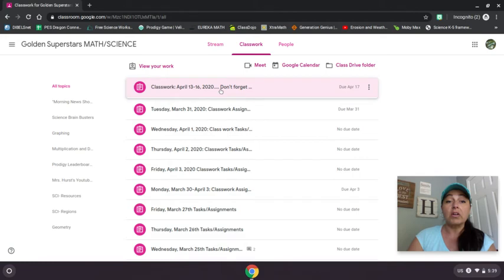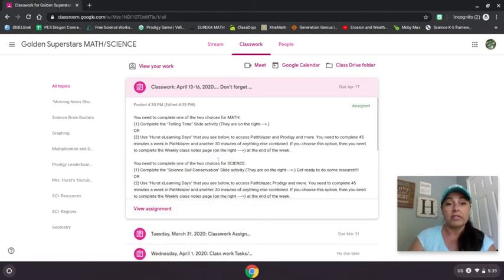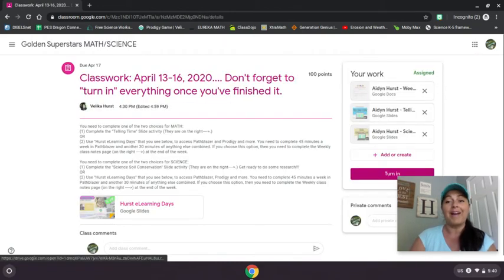So what you want to do is click on the assignment, and here are all these instructions. Oh my gosh, look at all of them. You need to complete one of the 2 choices for math. There are 2 choices here. You can either complete the telling time slide activity there on the right. Well, there's nothing there. Click on View Assignment. That takes you to the whole thing.